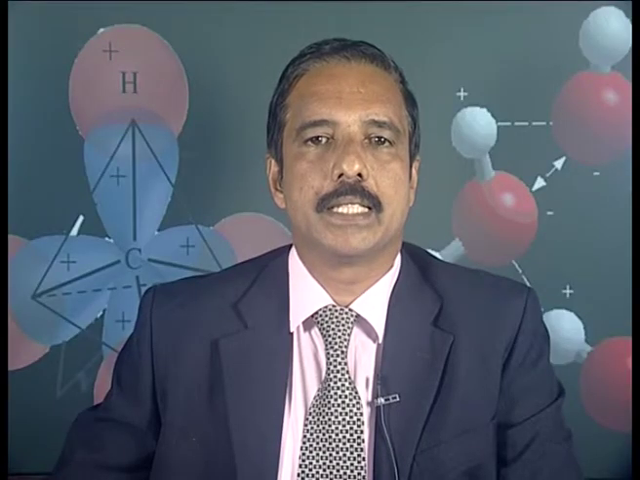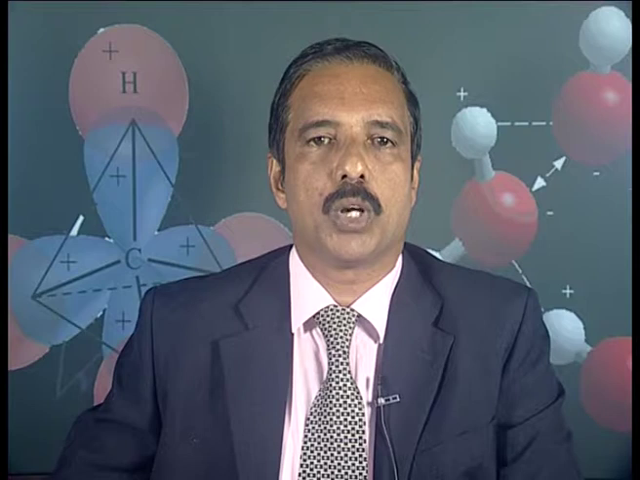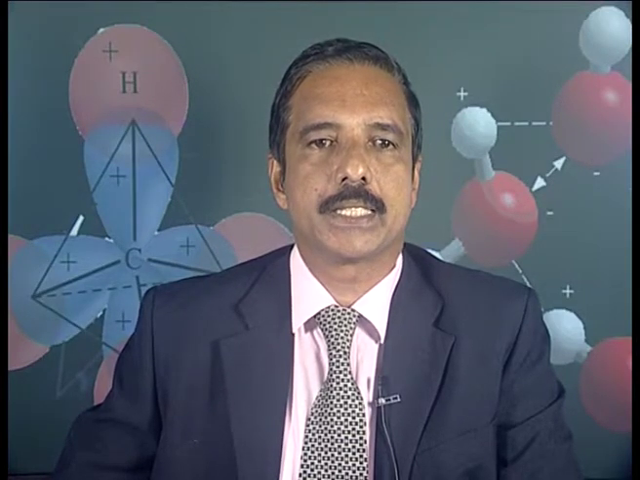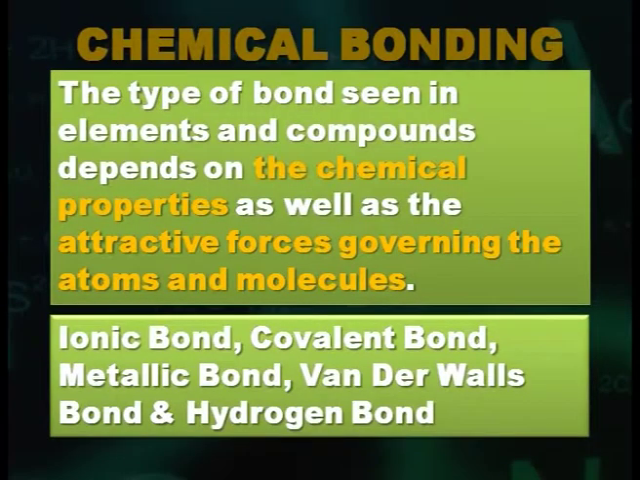Now, let us discuss how these atoms and molecules hold together. Atoms and molecules of the substances are held together by bonds. There are different kinds of bonds. The type of bond seen in elements and compounds depends on the chemical properties as well as the attractive forces governing the atoms and molecules. The types of chemical bonds are ionic bond, covalent bond, metallic bond, van der Waals bond, and hydrogen bond.